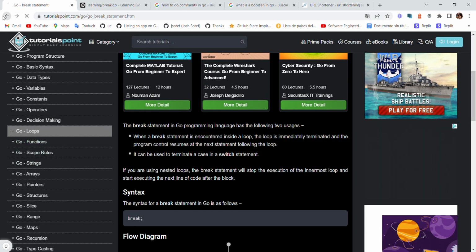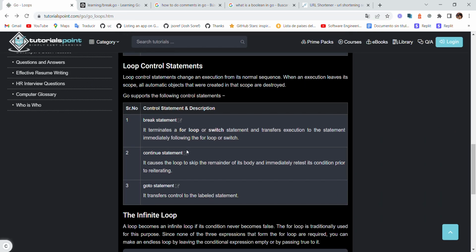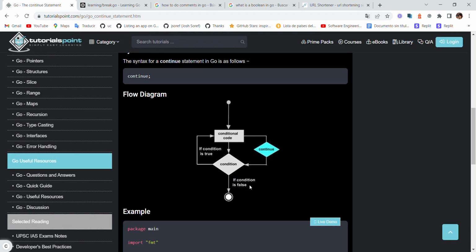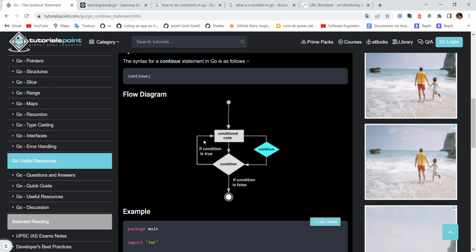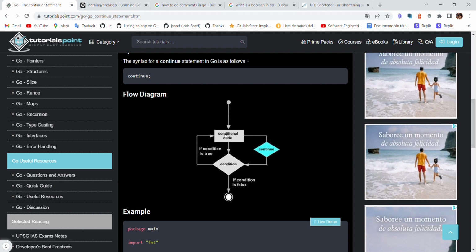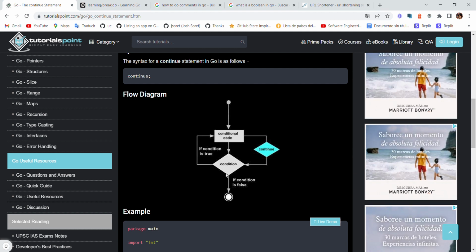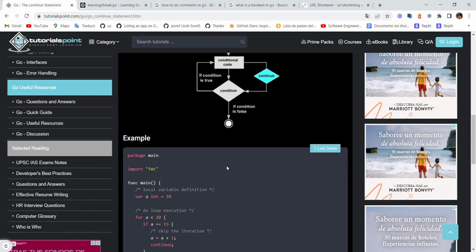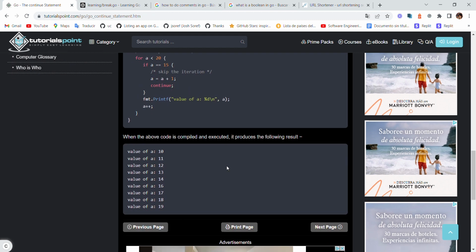Okay, and we have one more, which is the continue. Okay, the continue is literally just, it goes from the conditional code to the continue. So let's not confuse continue and break. Break goes to the output, which I think is this. So break goes directly to a point. It doesn't go through the condition. Continue does go through the condition. Right, so here we're gonna see it has changed.